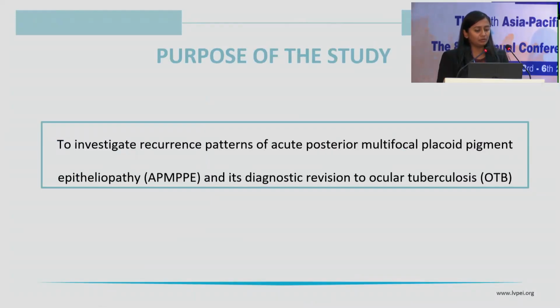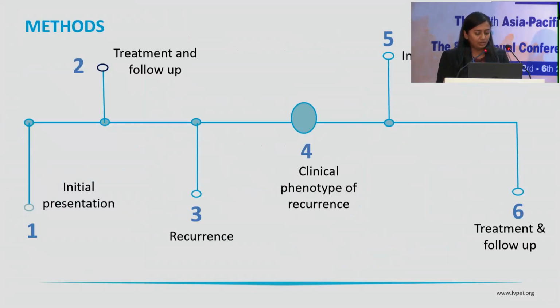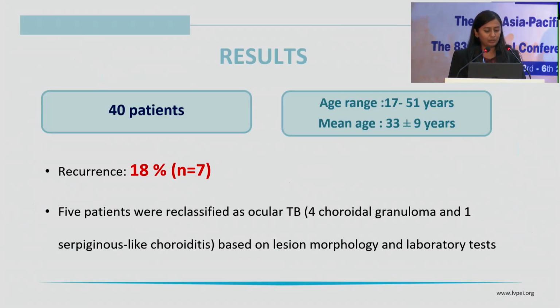The purpose of the study was to investigate recurrence patterns of AMPPE and its diagnostic revision to ocular tuberculosis. We retrieved records from 2014 to 2024. We included all patients who were diagnosed with AMPPE and had at least 3 months of clinical follow-up. We excluded patients with incomplete medical records, and descriptive analysis was done. We used the Fisher exact test to see if there was any statistical significance. The initial presentation, treatment and follow-up, recurrence, clinical phenotype of recurrence, investigations, treatment and follow-up were noted.